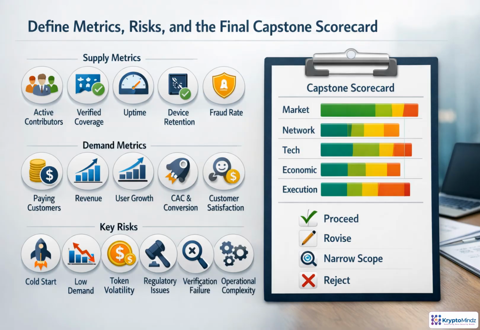The final capstone step is to turn the DePIN concept into an investment decision. Measure supply health with contributors, coverage, uptime, retention, installation success, and fraud. Measure demand with paying customers, usage, revenue, retention, acquisition cost, conversion, and satisfaction. Then stress test the major risks: cold start, weak demand, poor contributor ROI, regulation, token volatility, verification failure, and operational complexity. The scorecard forces discipline. If the evidence is strong, proceed. If not, revise, narrow the scope, or reject it.